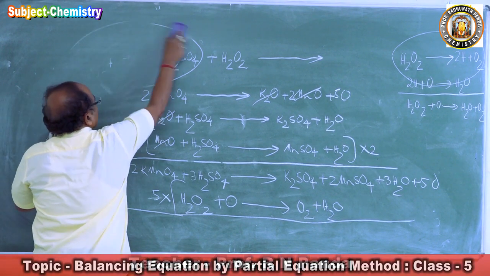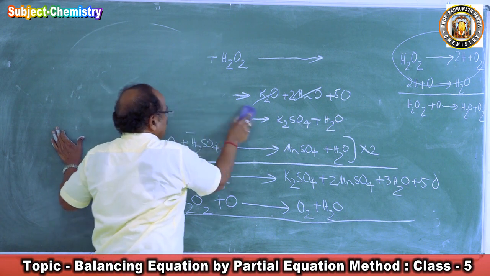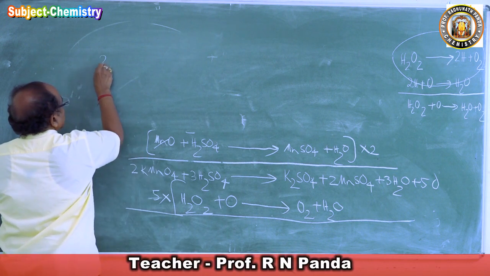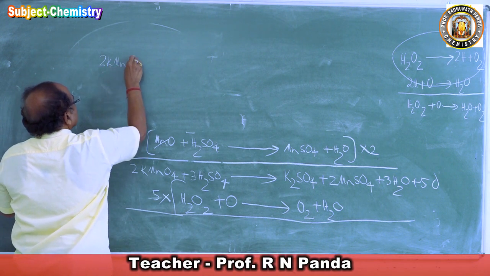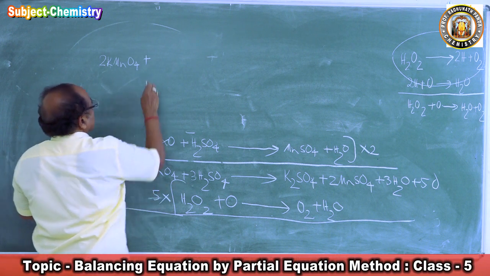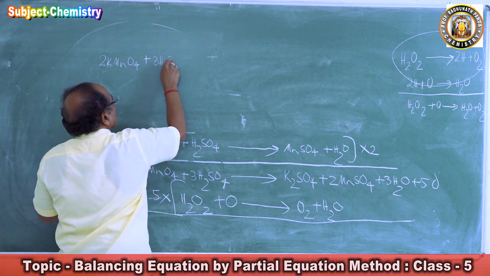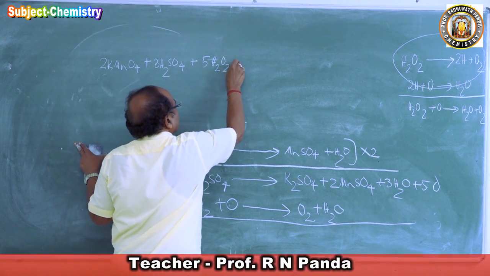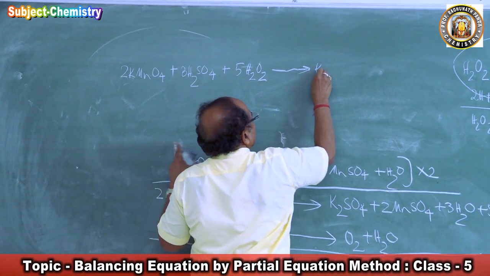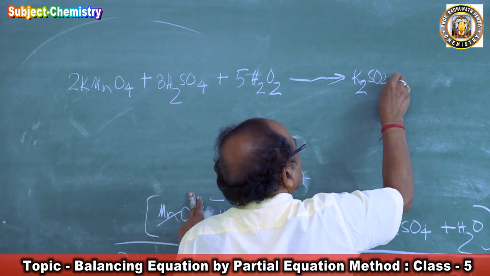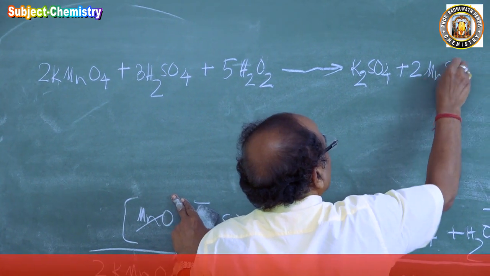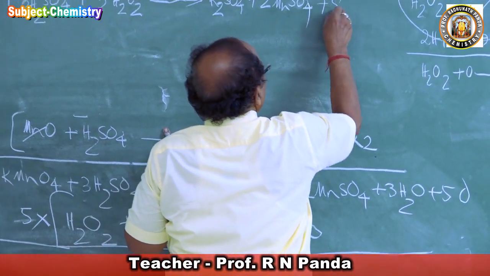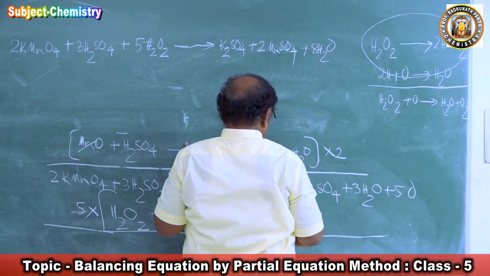So if I add the equations, I'll get 2KMnO4 plus 3 sulfuric acid plus 5 H2O2, hydrogen peroxide, will give us potassium sulfate K2SO4, 2MnSO4. So we have here 5 water, then 3 water, we have 8 water, plus 5 O2.